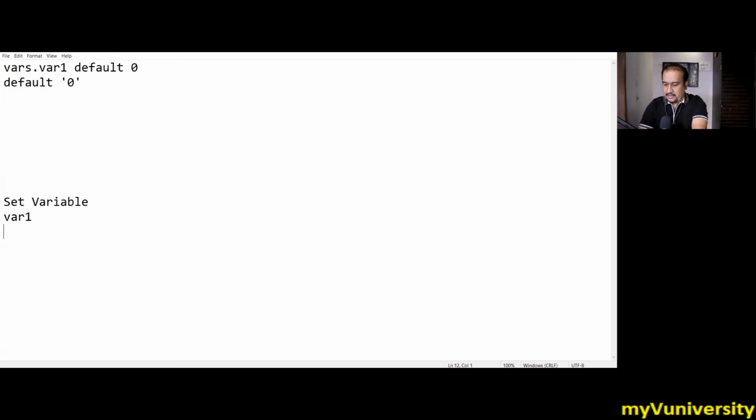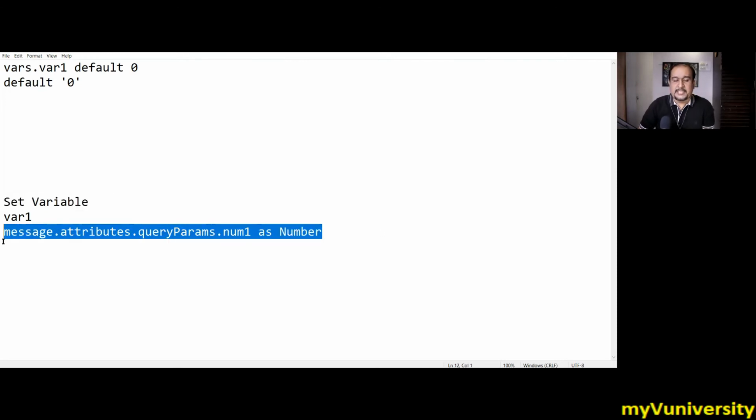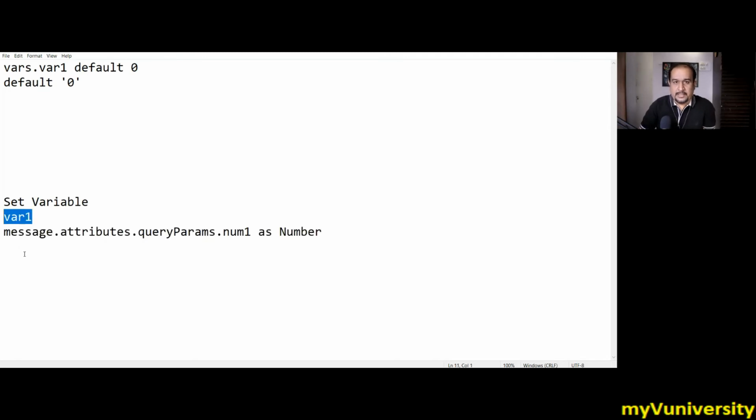Let's say message dot attributes dot query params dot num1, and you already said to convert it into number. So somehow in the set variable, you are putting this expression, just giving you an example. That means whatever your var1 is, that is already converted into number.